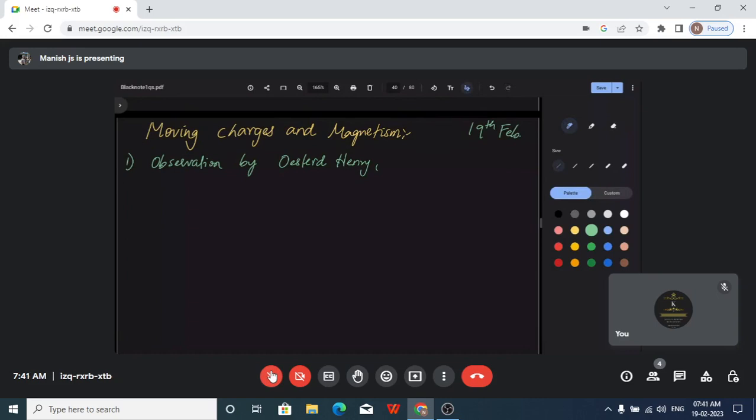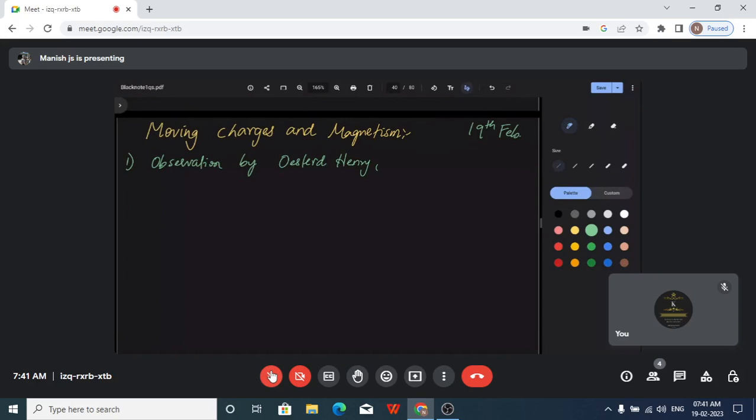So we will be looking at what is the magnetic effect of current. So ஒரு conductor-ல current flow பண்ணும்போது, when current is flowing in a conductor, we wish to understand what is the magnetic effect involved with it, what are the different repercussions and how it is involved அப்படிங்கிறத நம்ம பார்க்க போறோம். In stages we are going to see today. So first one, observation by Oersted.